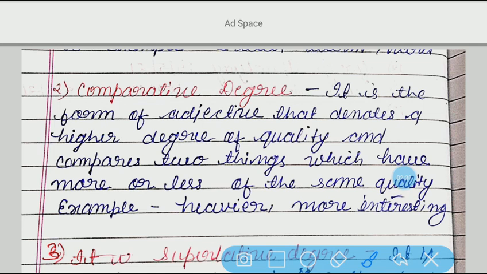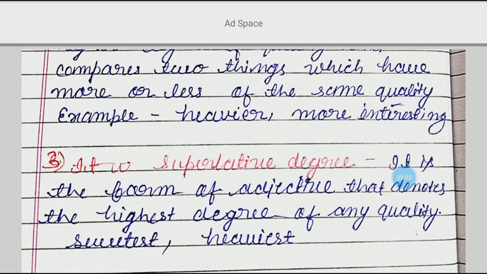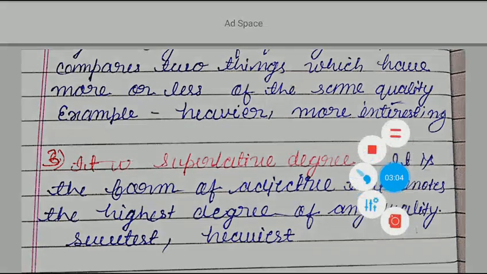Alright? So here what are we doing? Here we are doing comparison between Sita and Geeta. Similarly, we can take another example. Ram is stronger than Mohan. So who is more strong? Ram. Alright? So here the word stronger, the word heavier, these are reflecting what? The comparative degree.